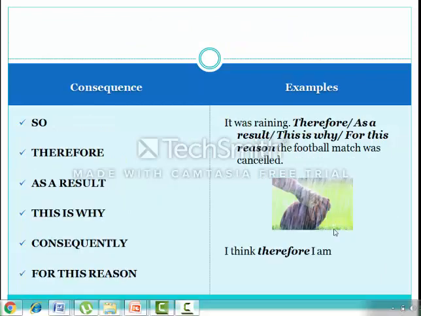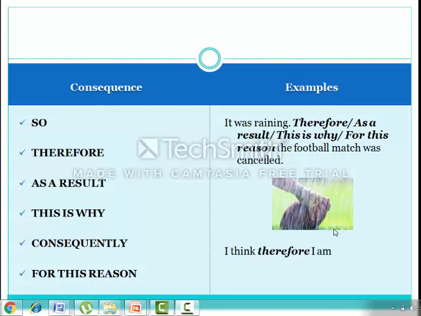Okay. And in order to express consequence, we can use the following linking words. So, therefore, as a result, this is why, consequently, for this reason. Let's take a look at the examples. It was raining, therefore, as a result, this is why, for this reason, the football match was cancelled.